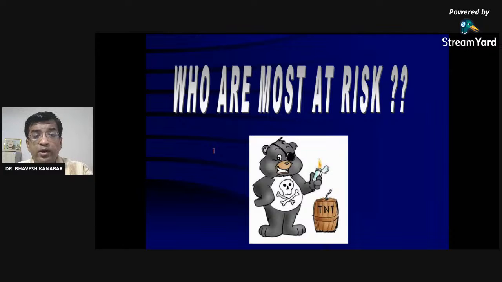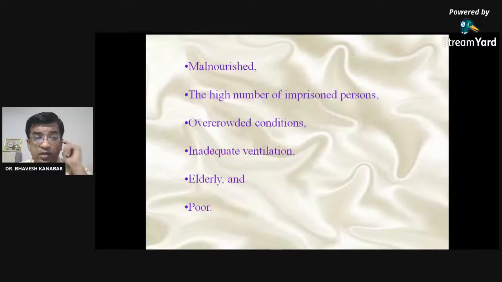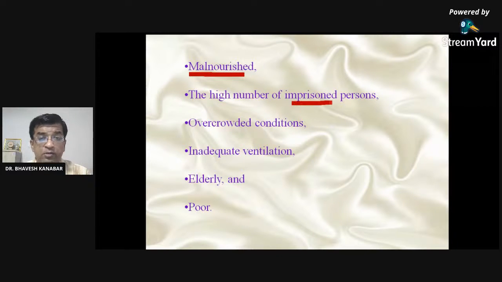So who is at most risk? Those who are malnourished, and a high number of imprisoned persons, those who are in jail. Recently you may have read in the news that in Rajkot many prisoners, around 25 or so, were found COVID positive, just 1 or 2 days ago.